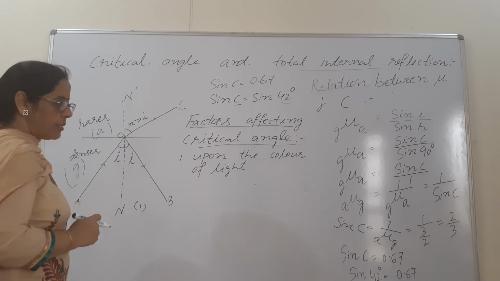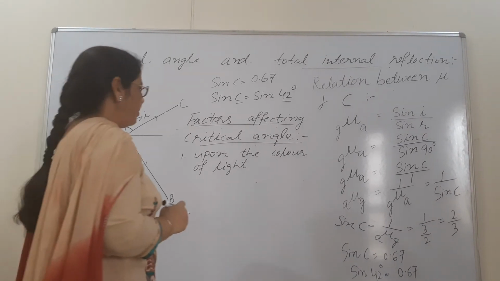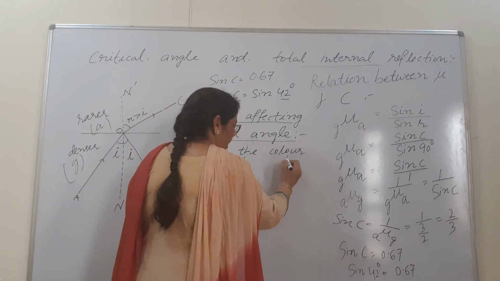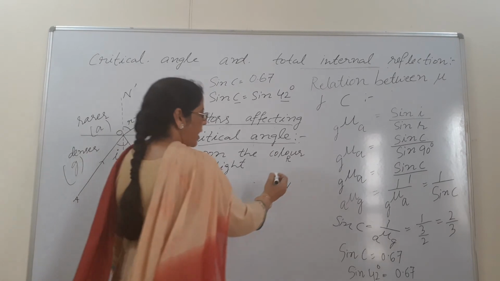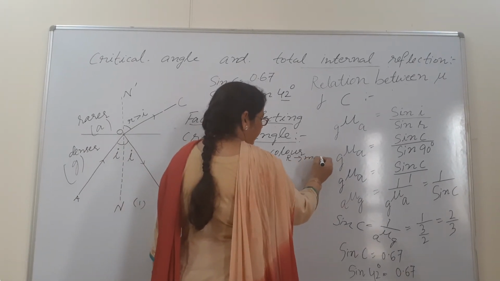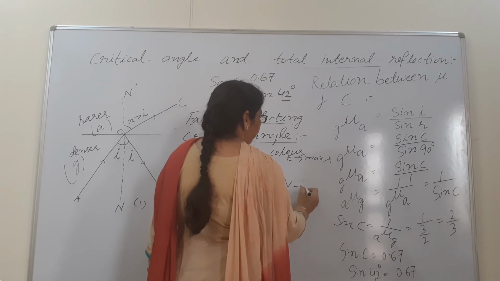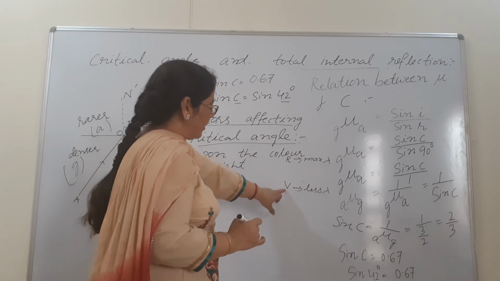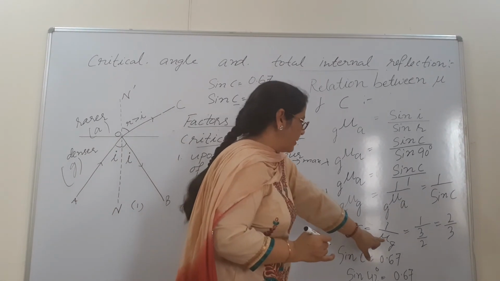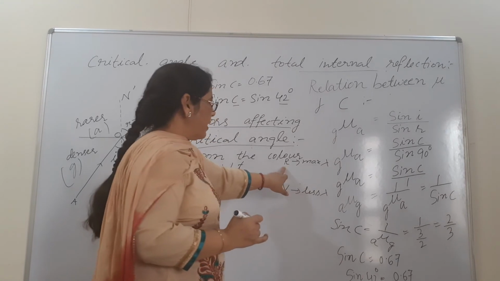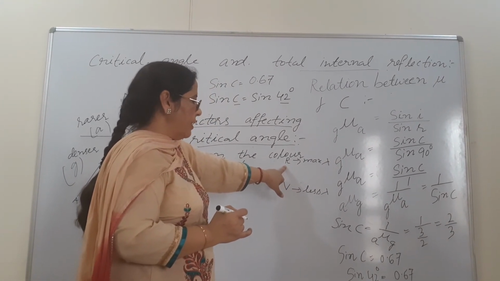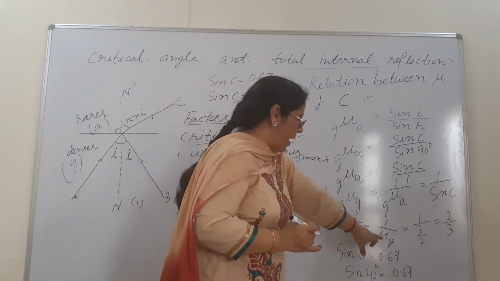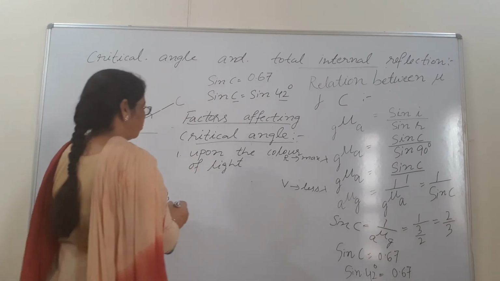And we know that there are 7 colors, V to R, and R is having maximum wavelength. Violet is having least wavelength, and we know that violet color's refractive index is more, and red color is having its refractive index less. But now reverse will be there, because critical angle and mu both are inversely proportional.